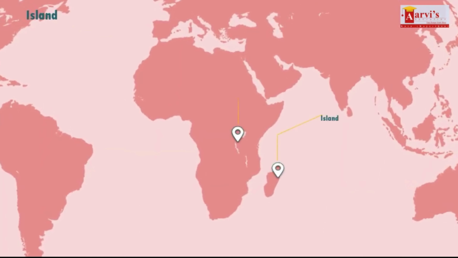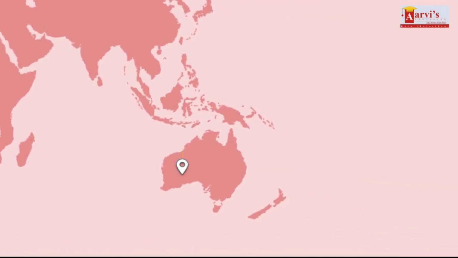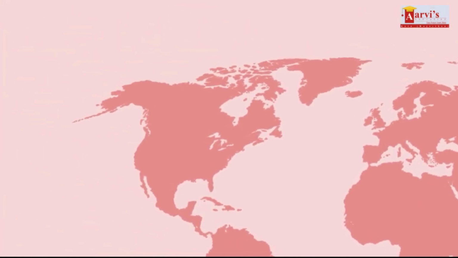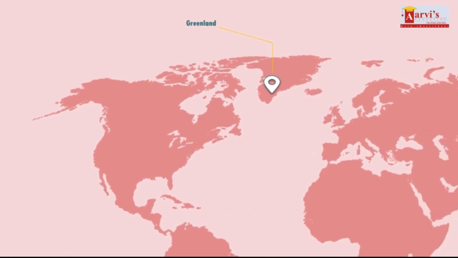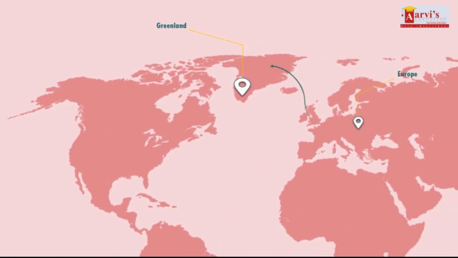Island. An island is a body of land surrounded by water. Continents are also surrounded by water, but because they are so big, they are not considered islands. Australia, the smallest continent, is more than 3 times the size of Greenland, the largest island on Earth. Greenland is an island in the continent of North America. Though geographically it is a part of North America, Greenland has been politically and culturally associated with Europe, as it was a colony for more than a century.